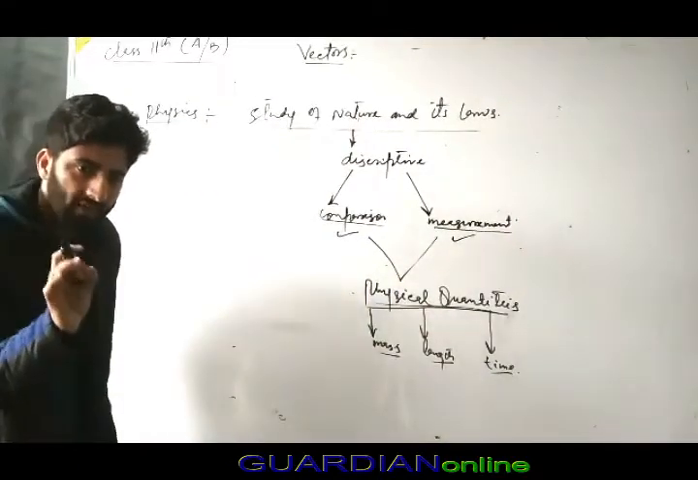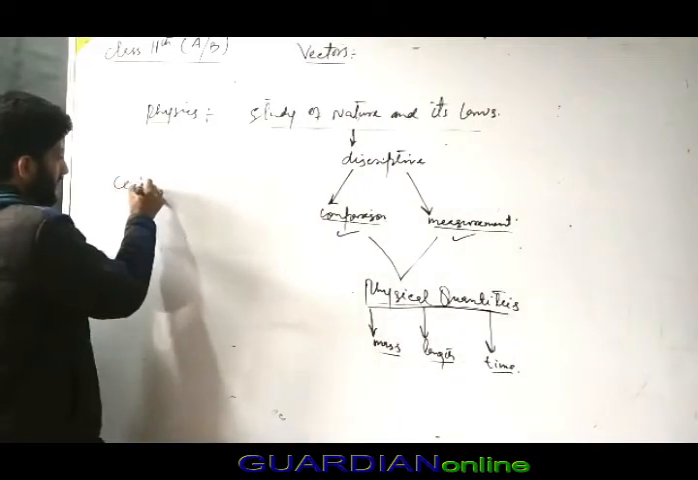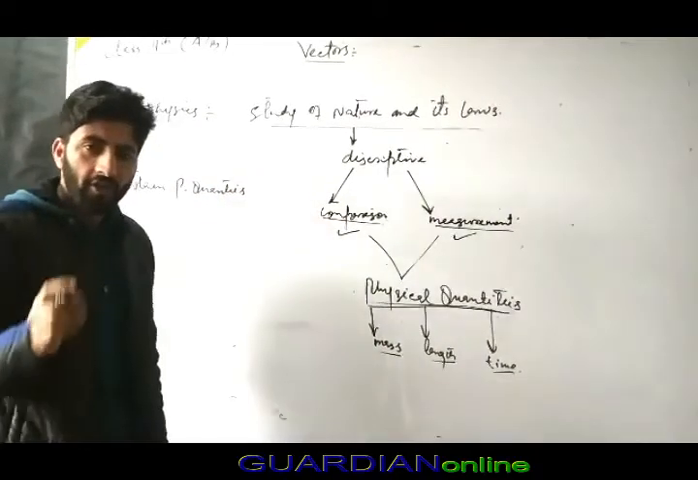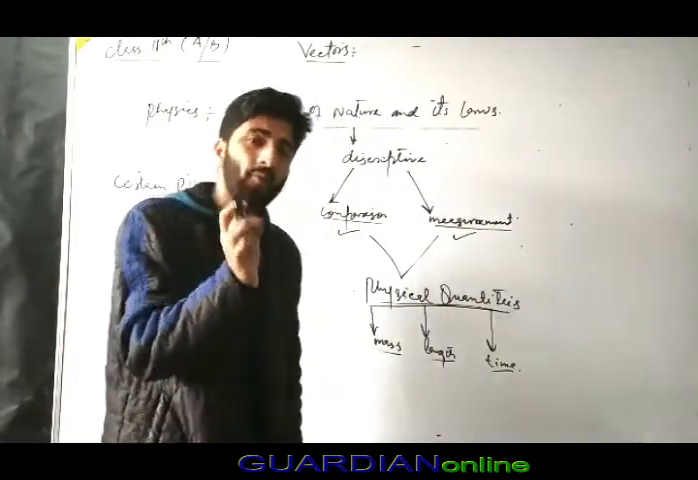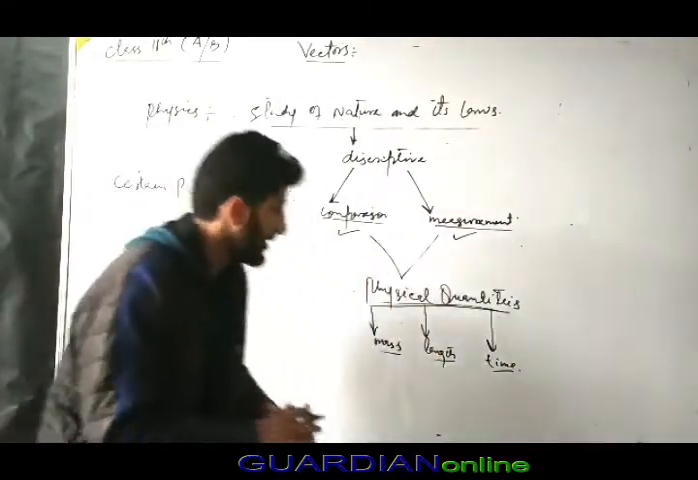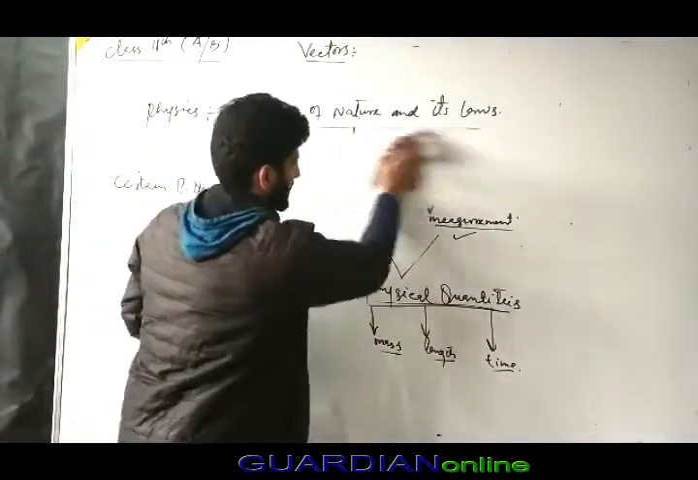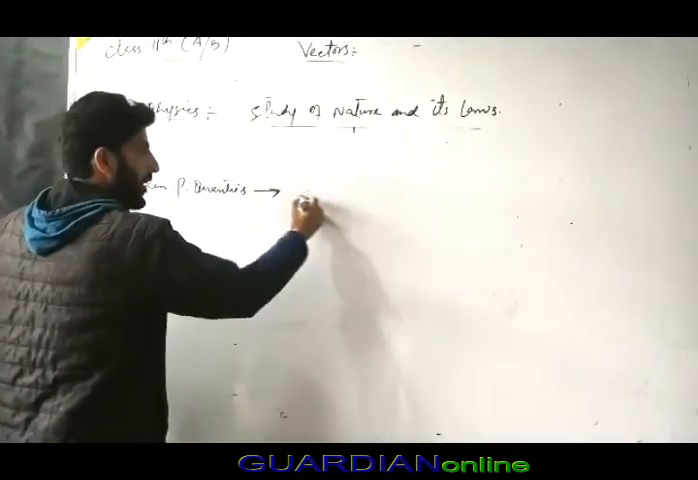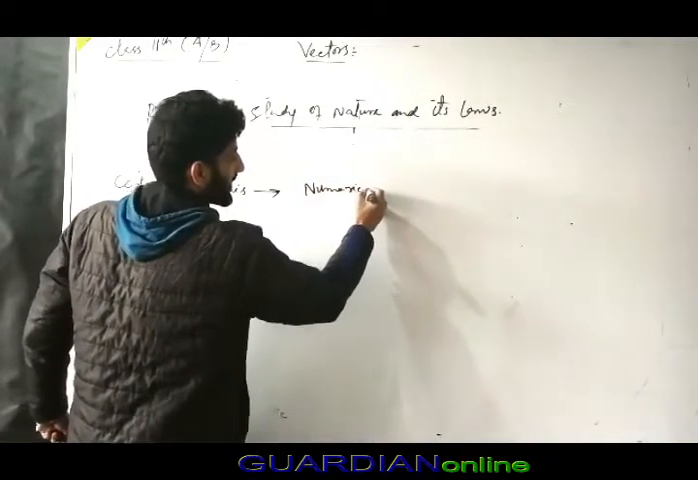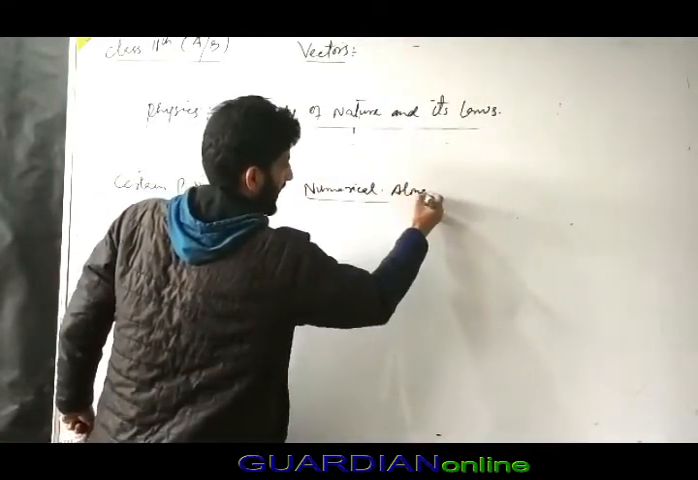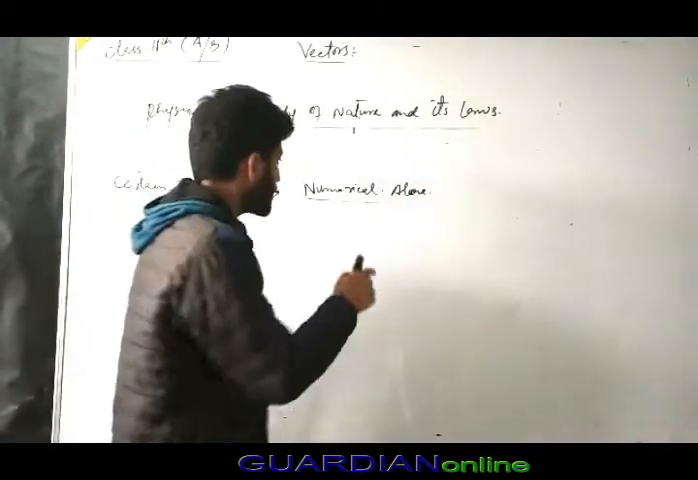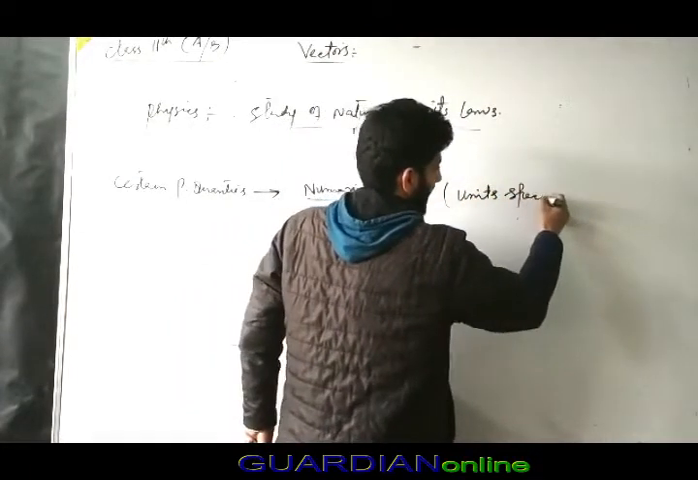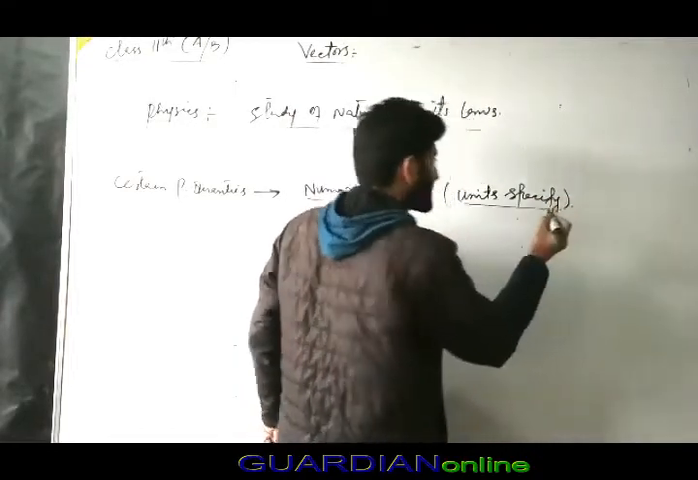Now, there are certain physical quantities in physics that you can clearly represent by a numerical value alone. But don't forget, the unit must be specified. Why do we specify the unit? Because comparison and measurement are always done in the same unit.